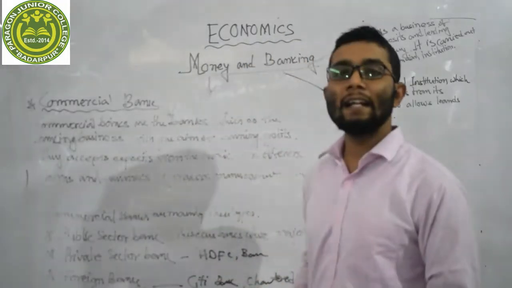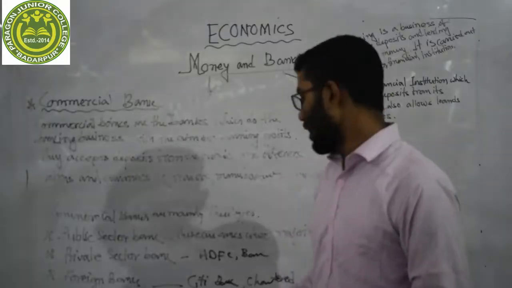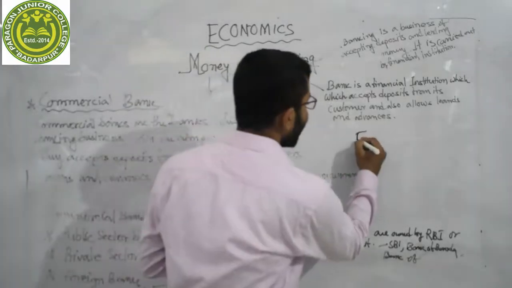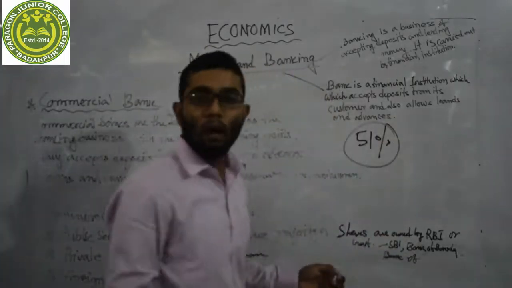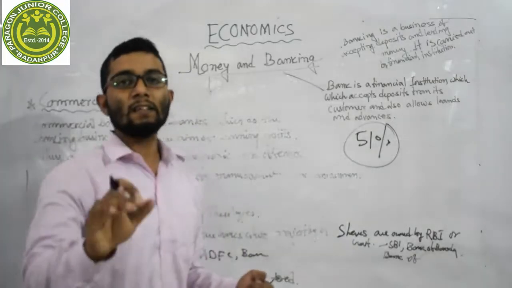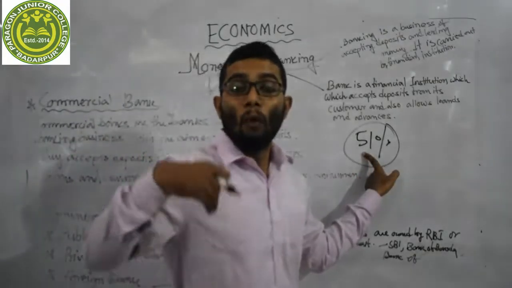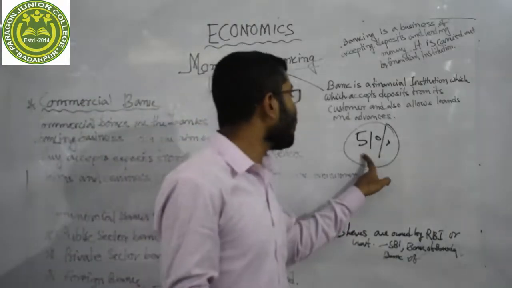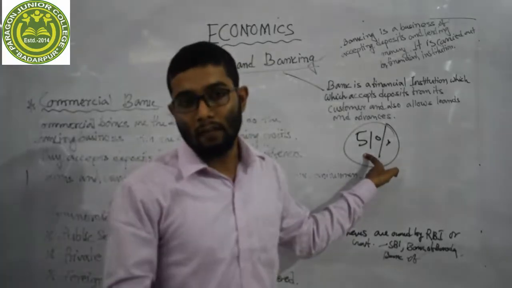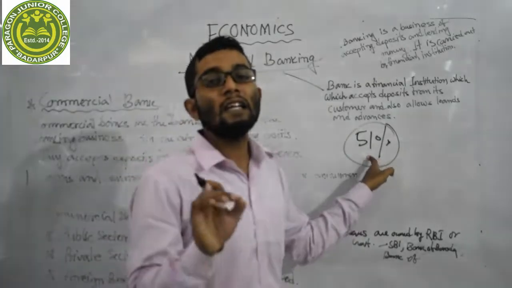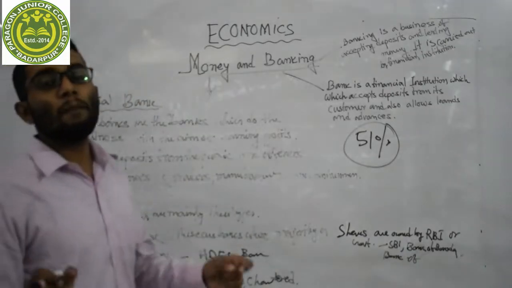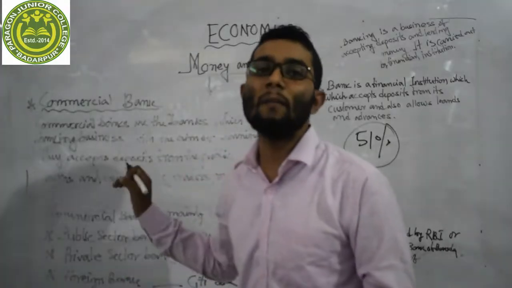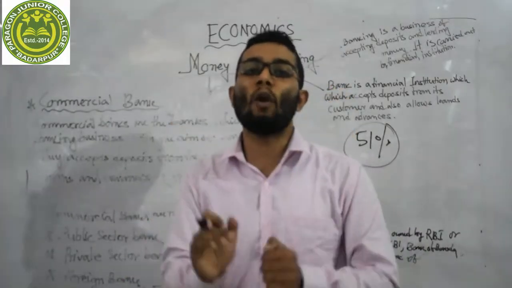Dear student, now let us discuss about the public sector banks. Public sector banks are the banks where the majority of the shares, I mean 51% or more of the shares, are owned by the government or Reserve Bank of India. This bank is called a public sector bank. For example, State Bank of India, Bank of Baroda, Bank of India, so many banks are there. Their main motto is to earn profit.